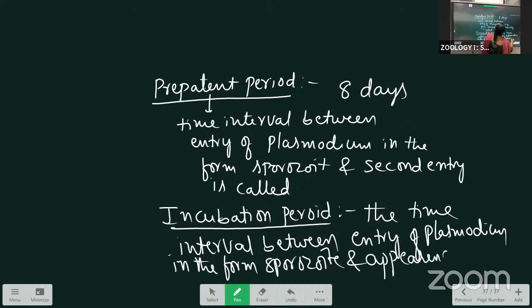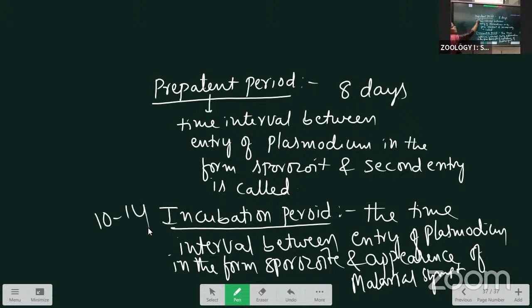The incubation period duration is 10 to 14 days.